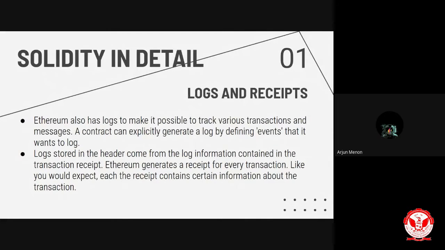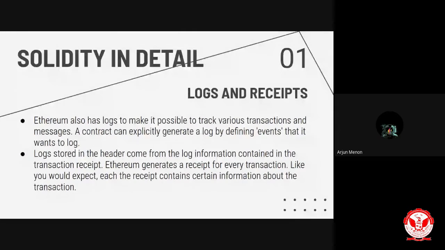In that earlier transaction receipt that we saw, you might remember some details that include what and when it is involved in the transaction, including how much gas was used and how much excess gas was used for the approval of the transaction. Also, data associated with these events are shown in the logs. So logs stored in the header come from the log information contained in the transaction receipt. So we got a transaction receipt in which logs are entered.